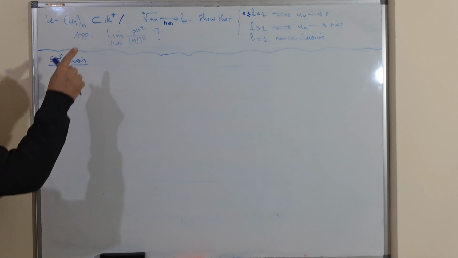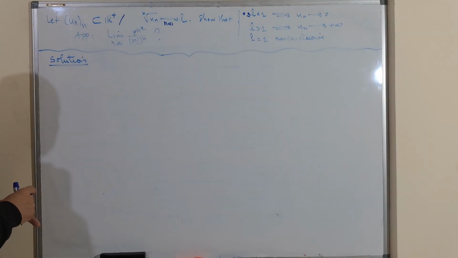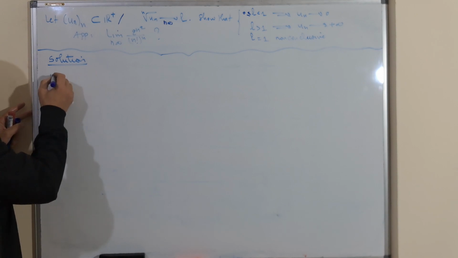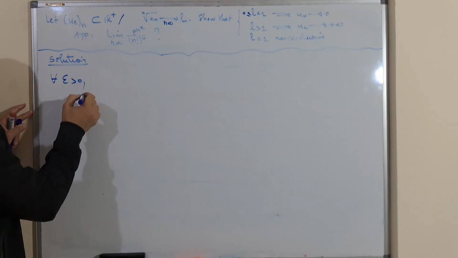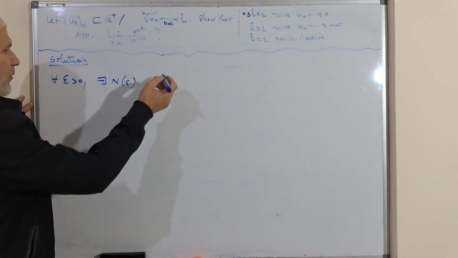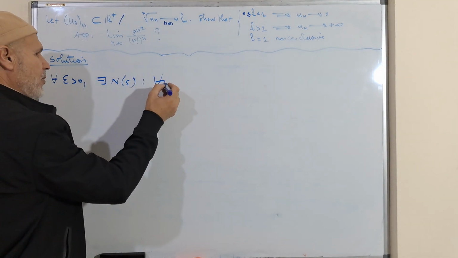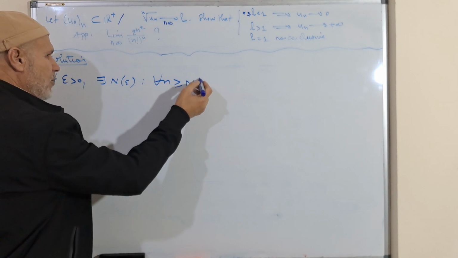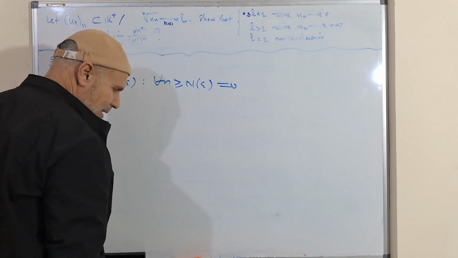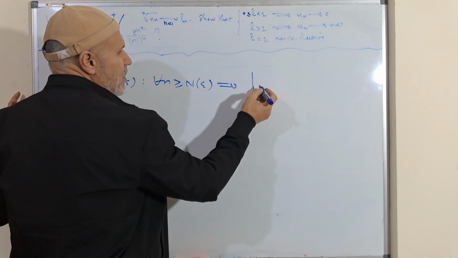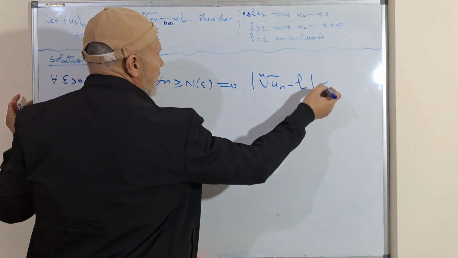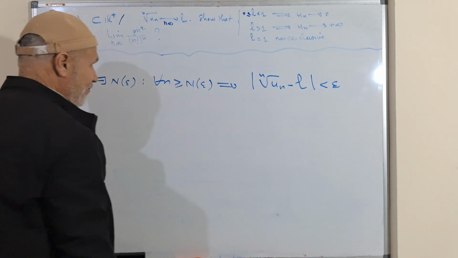So first, we suppose that the nth root of Un converges to L. This means that for all epsilon greater than 0, there exists a rank n epsilon such that for all n greater than or equal to n epsilon, the difference between the nth root of Un and L is less than epsilon.